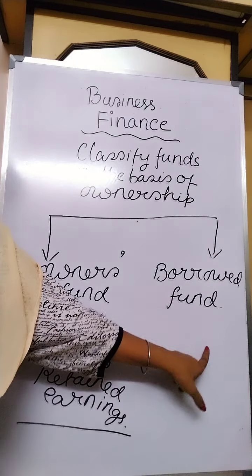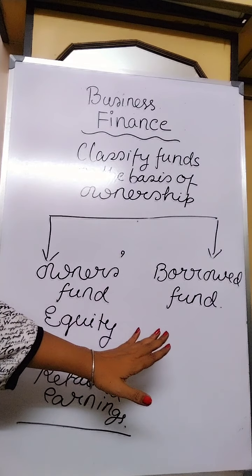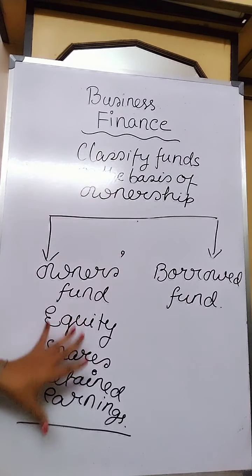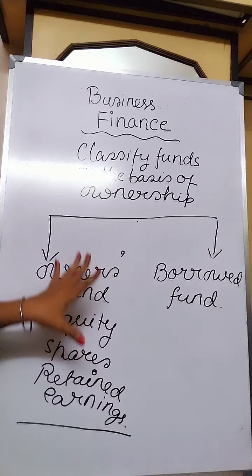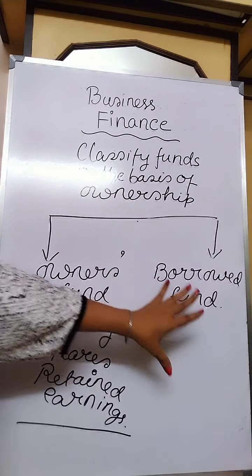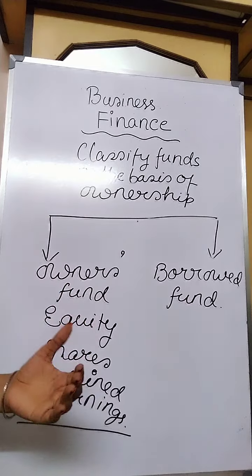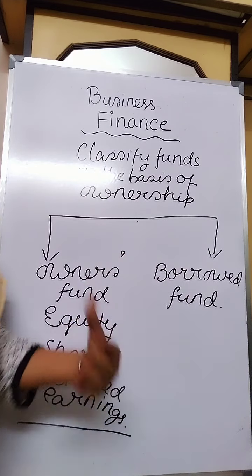Now let's talk about the borrowed fund. What is a borrowed fund? Owner's fund and borrowed fund each have their own advantages and disadvantages, which I will explain in my next class. Borrowed fund, as the name suggests, is the fund borrowed from outside. This fund refers to the borrowing of the firm.